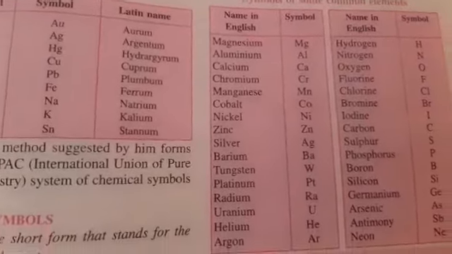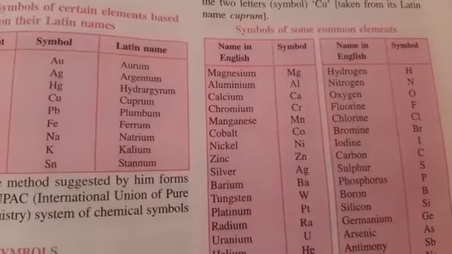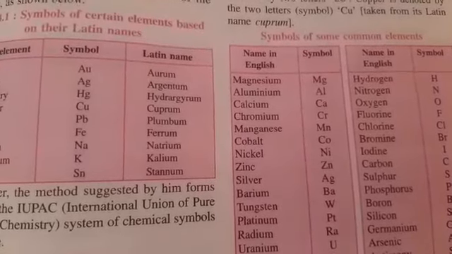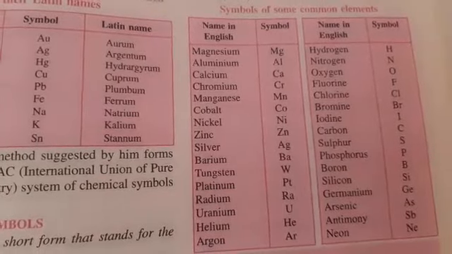Later on, in this list, you can see there are a large number of elements whose symbols are represented by two alphabets. Like magnesium, we have Mg. The first letter will be capital and the second letter will be written in small. So you need to learn all these symbols of the elements.